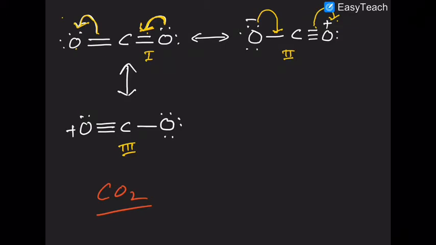The bond length of carbon and oxygen is intermediate between a double bond and a triple bond. I am repeating once more: the length of the carbon-oxygen bond is experimentally found to be intermediate between a double bond and, sorry, a triple bond. So it strongly indicates the presence of resonance. Are you sure about that?